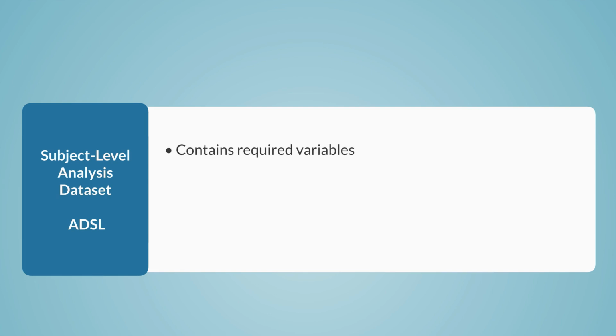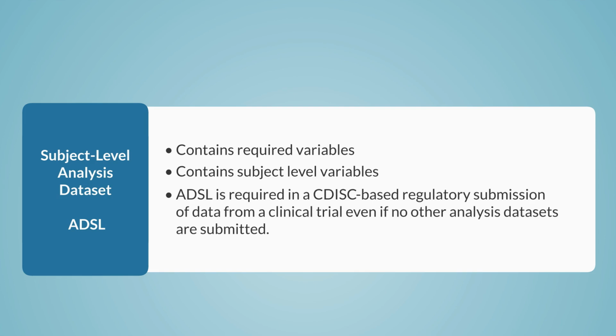ADSL contains required variables as specified in the ADaM-IG, plus other subject-level variables that are important in describing a subject's experience in the trial. ADSL and its related metadata are required in a CDISC-based regulatory submission of data from a clinical trial, even if no other analysis datasets are submitted.